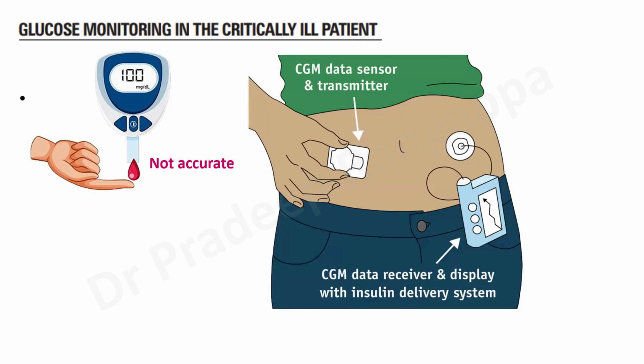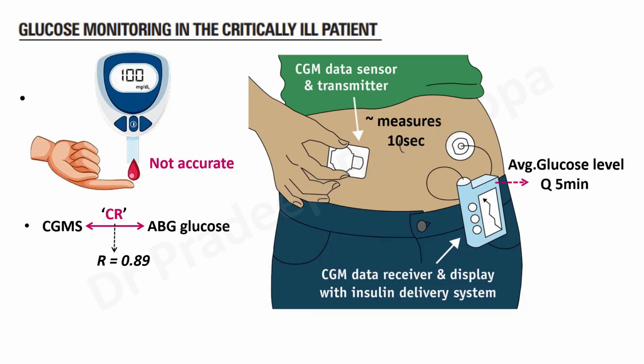Continuous glucose monitor is something which is being spoken about now, where basically this is done in labile diabetes on an OPD basis. So this is something which we have to look into for its usage in ICU, where a sensor is placed and which measures blood sugar every 10 seconds. And this is related to these signals, and the average glucose level is monitored every 5 minutes and indicated. So we are looking at a future in ICU with continuous glucose monitors of this nature, so that we can mitigate and minimize blood glucose variability.